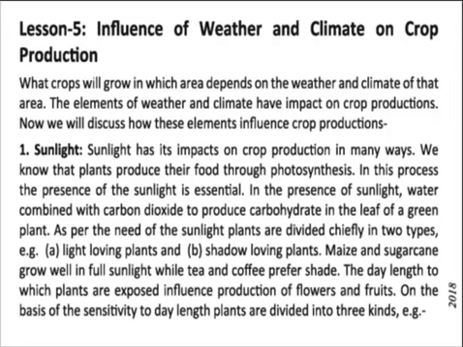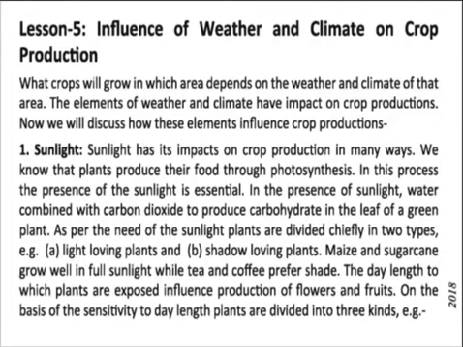Without the sun we cannot think about our life or existence, and similarly plants. We know that plants produce their food through photosynthesis. What do we mean by photosynthesis? It is the process by which a plant uses the energy from the light of the sun to produce its own food. In this process, the presence of sunlight is essential. For this reason, the sun's presence in the world is essential. Without it, we cannot think about plant life either.